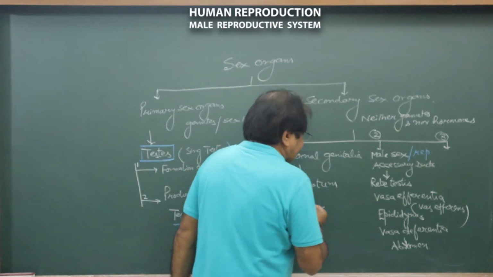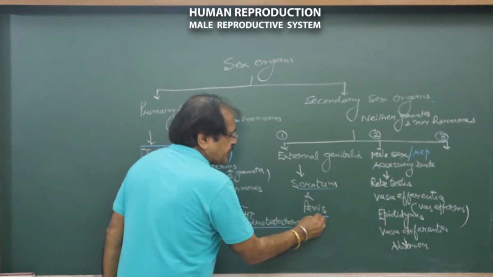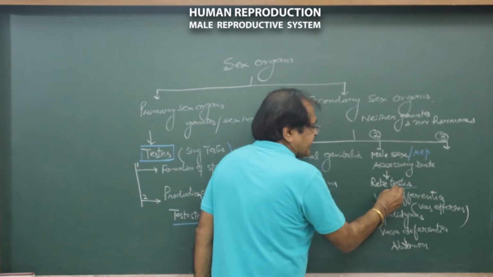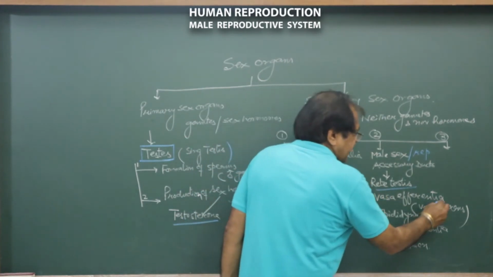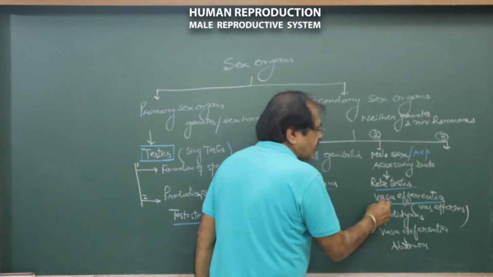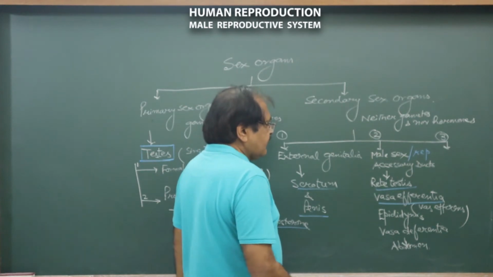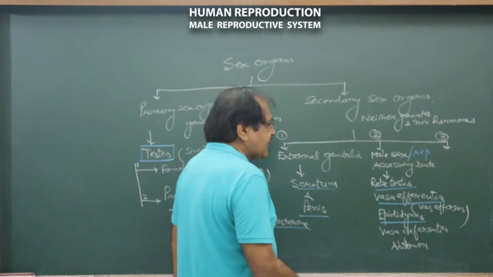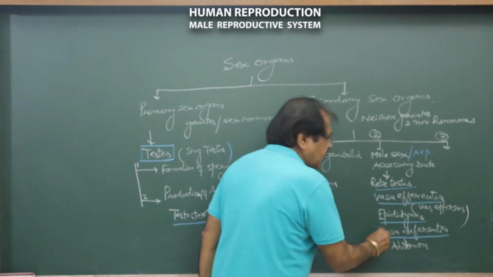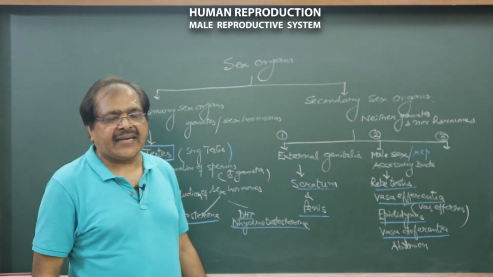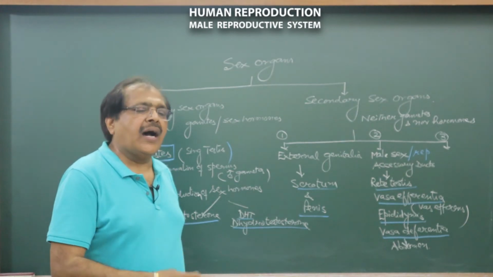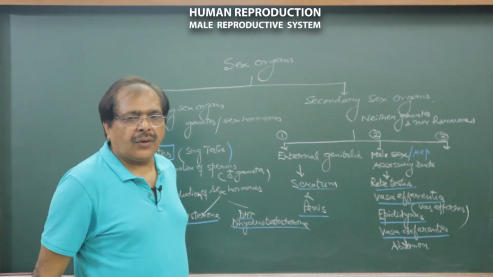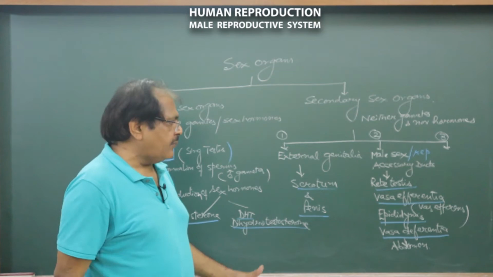As it was scrotum and penis, here it is rete testis, vasa efferentia, then epididymis, and then vasa deferentia. The vasa deferentia enters the abdomen through the spermatic cord or inguinal canal, we will talk about it later on.